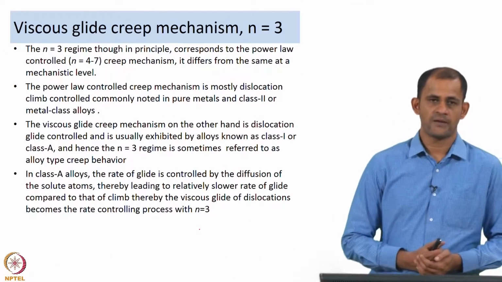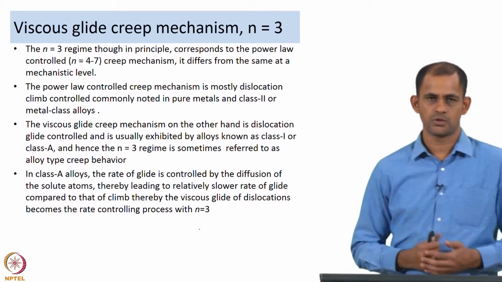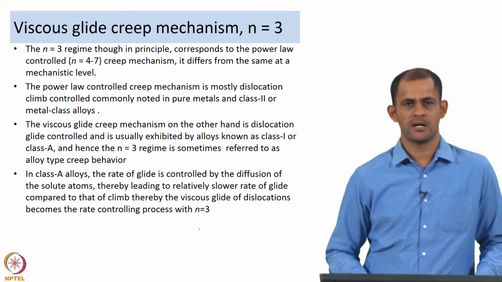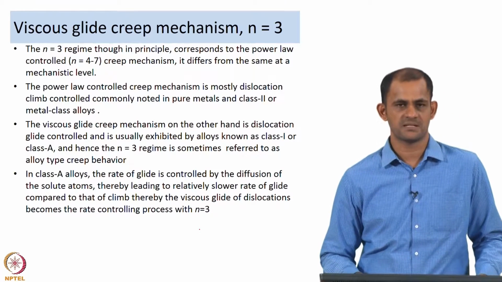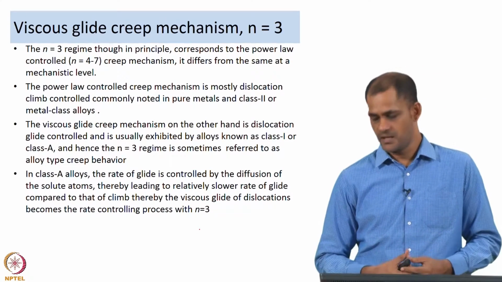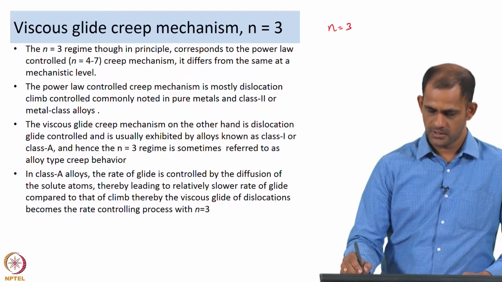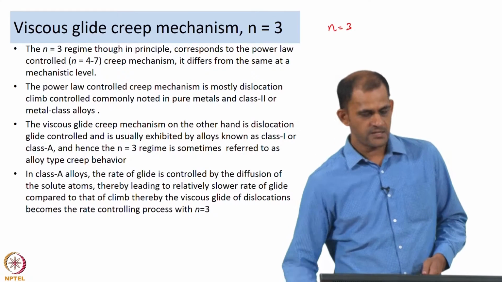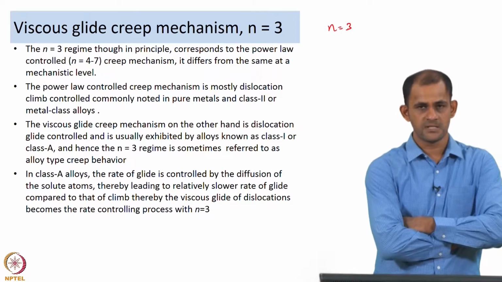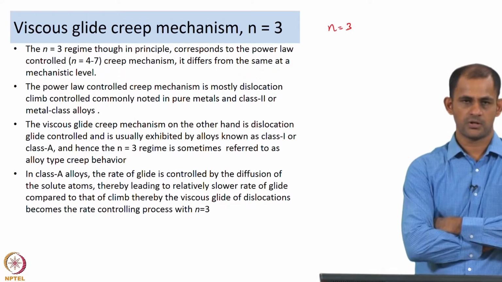Now, after grain boundary sliding, which was N is equal to 2, let us move on to another creep mechanism, which is known as the viscous glide creep mechanism. Here the stress exponent value N is equal to 3. So, the N is equal to 3 regime, though in principle corresponds to the power law controlled